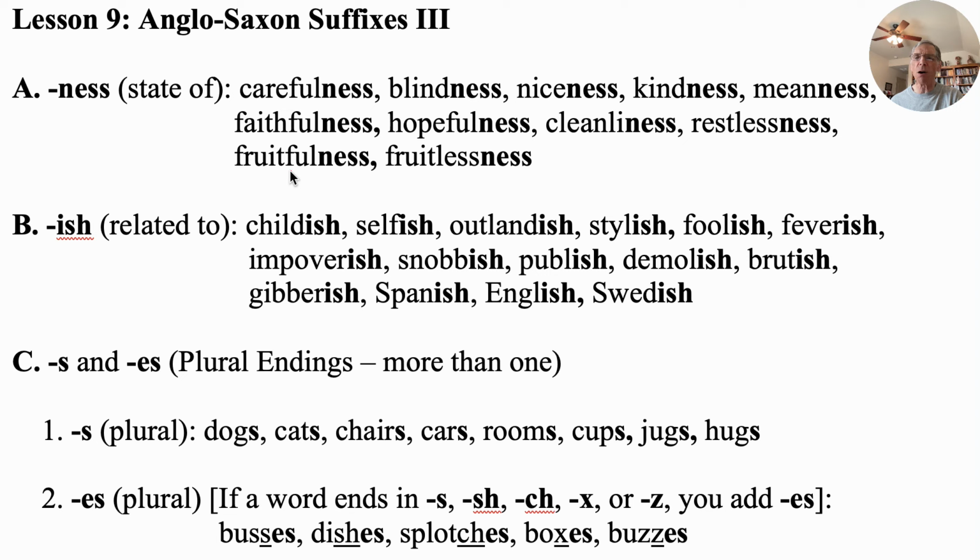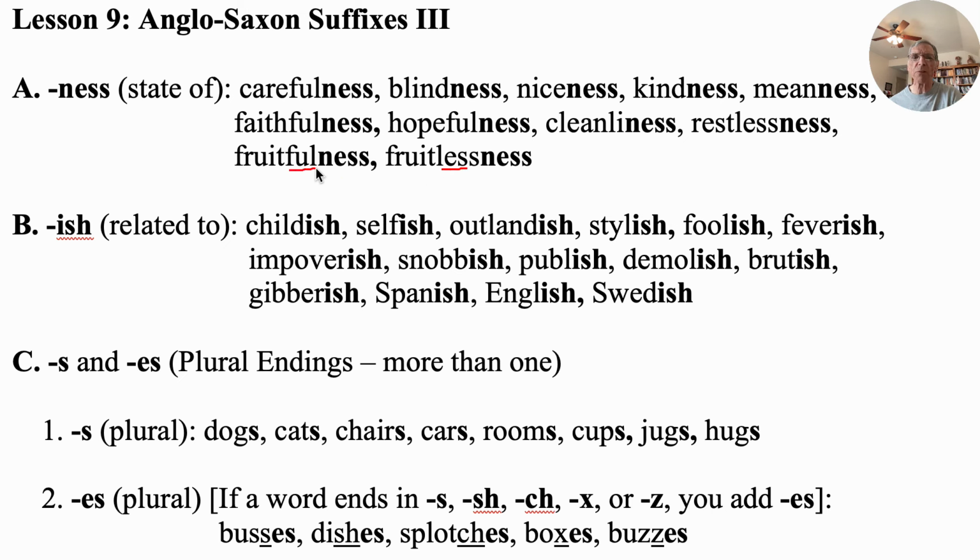The next two are also double suffixes. We have fullness, fruitfulness. And so we're full of fruit, and we are in the state of being full of fruit. And fruitfulness can be applied not just to vegetables and things, or to fruit, but also to anything that we do in life that we're successful, we're fruitful.